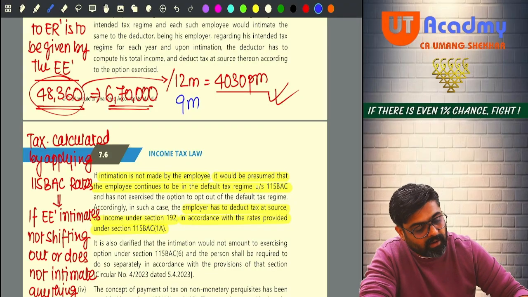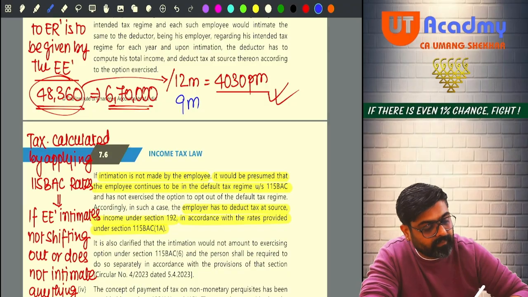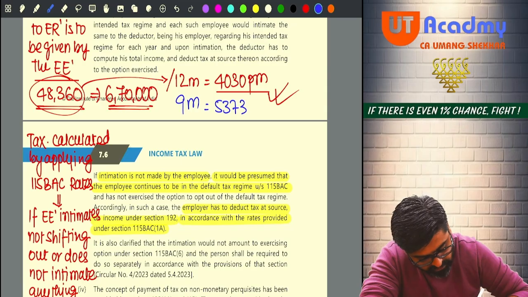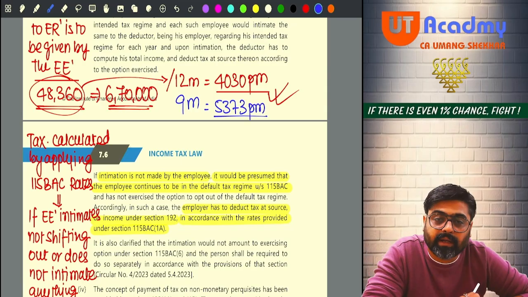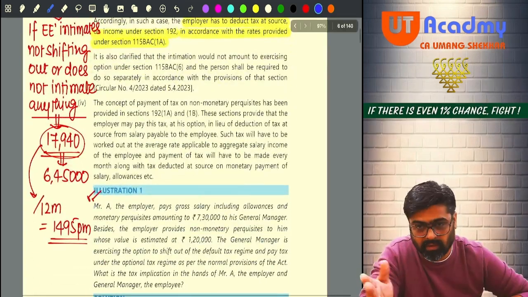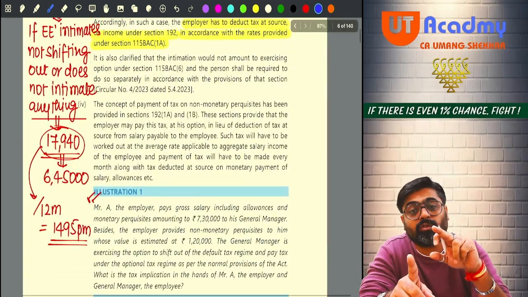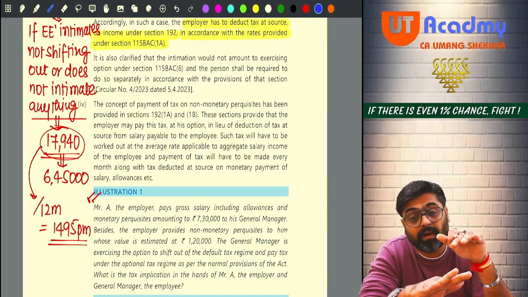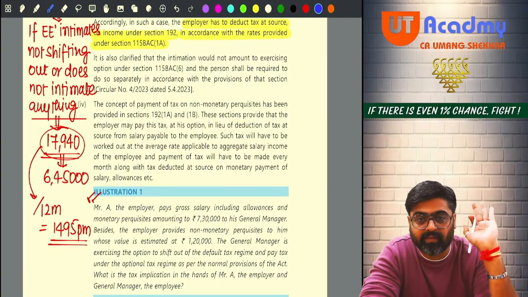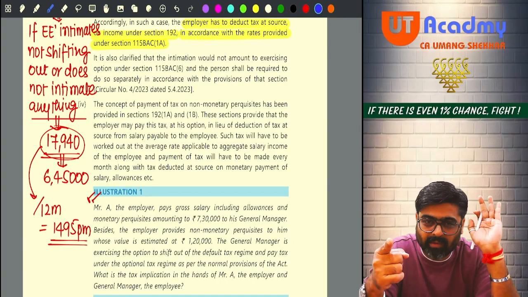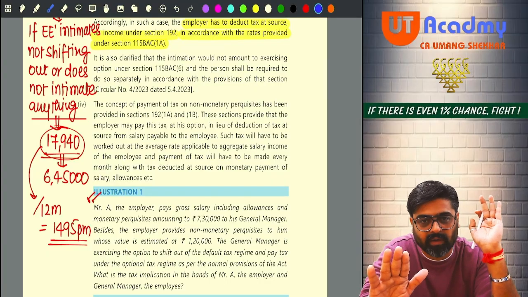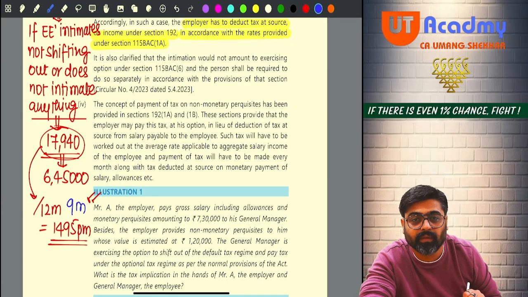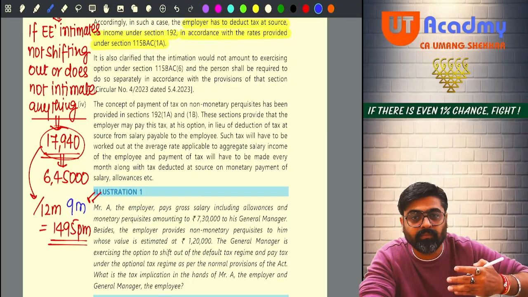So that will be 48,360 divided by 9, which is 5,373 per month. That I am going to deduct every month. And here, for example, 80,000 into how many months? 9 months. But 7,20,000 is coming. Out of that 75,000 standard deduction. The tax would have been same only, 17,940. But this 17,940 I would have deducted in how many months? 9 months. Because you have joined the employment from July.